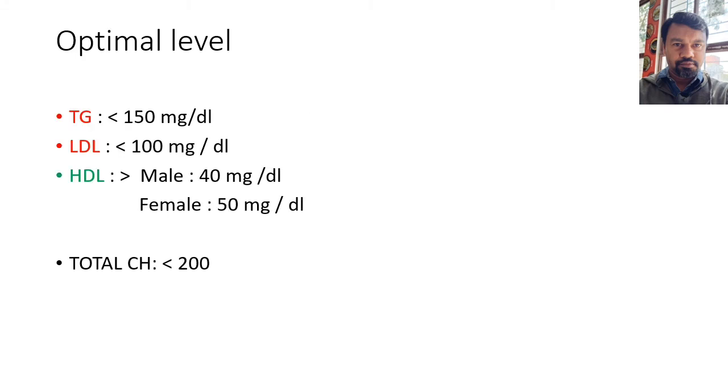But if there is a slight rise or change in these values, should we treat? There are clear-cut guidelines from a very large number of studies available. So when do we start a drug and when can we treat the patient by lifestyle modification only? If any patient has LDL cholesterol more than 190, they need treatment with a drug. The normal level of LDL is 100. So if the level is more than 190, then we have to start a drug. It cannot be managed with lifestyle modification.